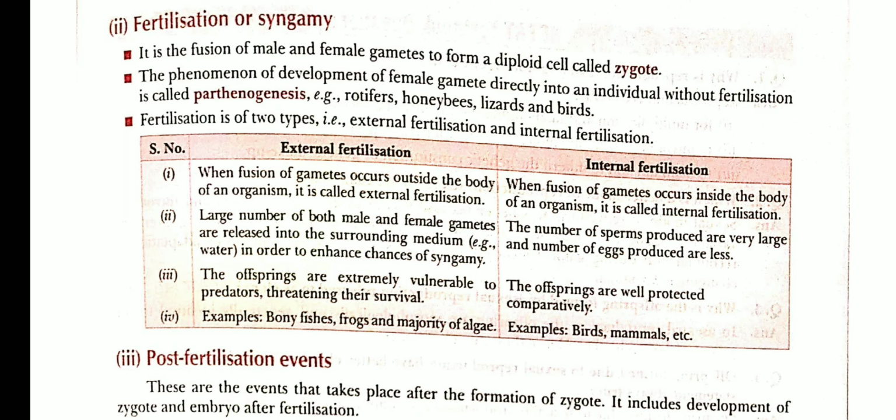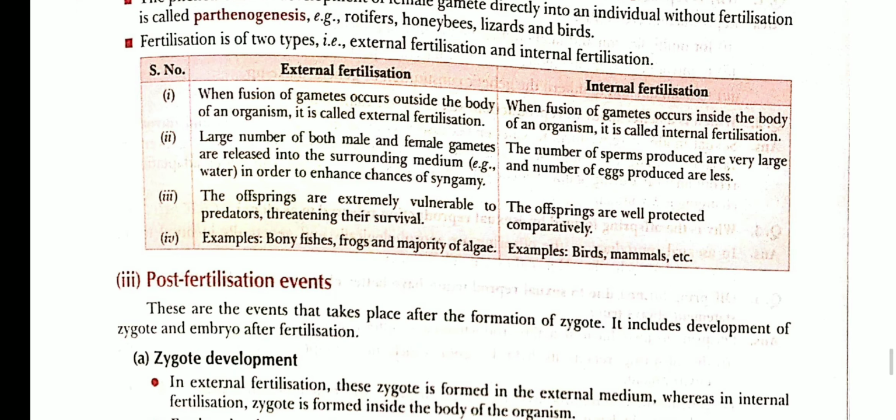So fertilization may be external fertilization or internal fertilization. In case of external fertilization, the fusion of male and female gametes occurs outside the body of the female. That's why the word external is being used here. And in internal fertilization, the fusion of male and female gametes occurs in the female body. External fertilization is common in case of bony fishes, frogs and the majority of algae, whereas internal fertilization is common in higher animals like birds and mammals.